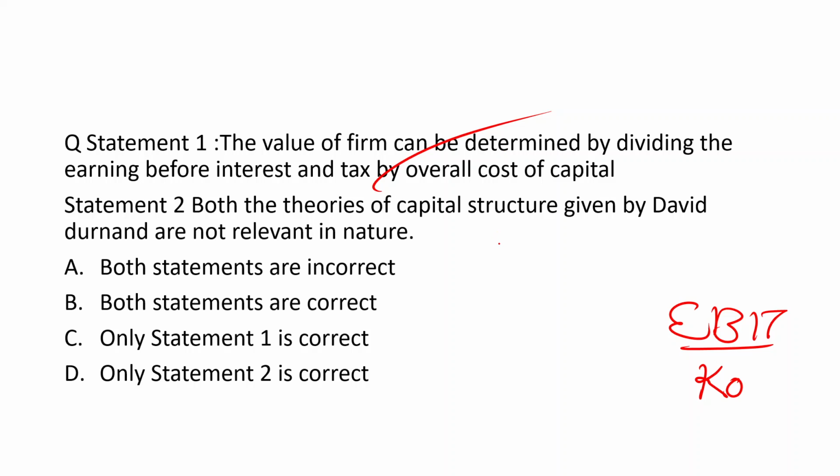Let's see statement 2. Both the theories of capital structure given by David Durand are not relevant in nature. First of all, try to understand that capital structure theories are classified into relevant theories as well as irrelevant theories. The irrelevant theories of the capital structure are the net operating income approach as well as the Modigliani-Miller approach. The relevant theories are the net income approach and the traditional approach.